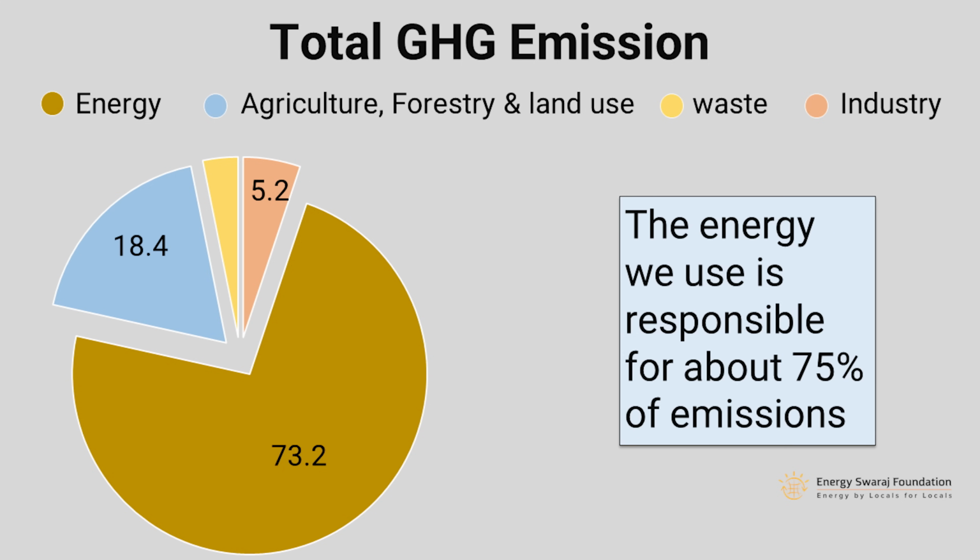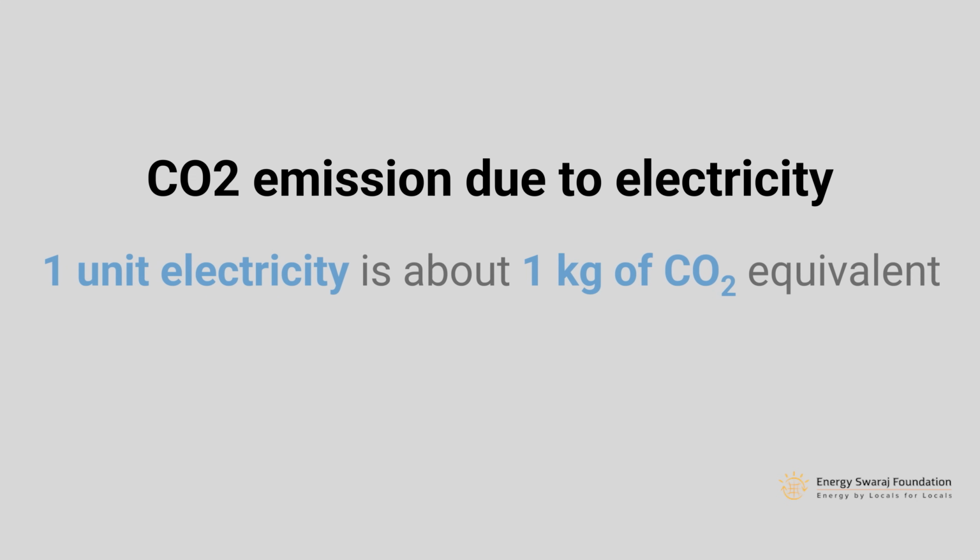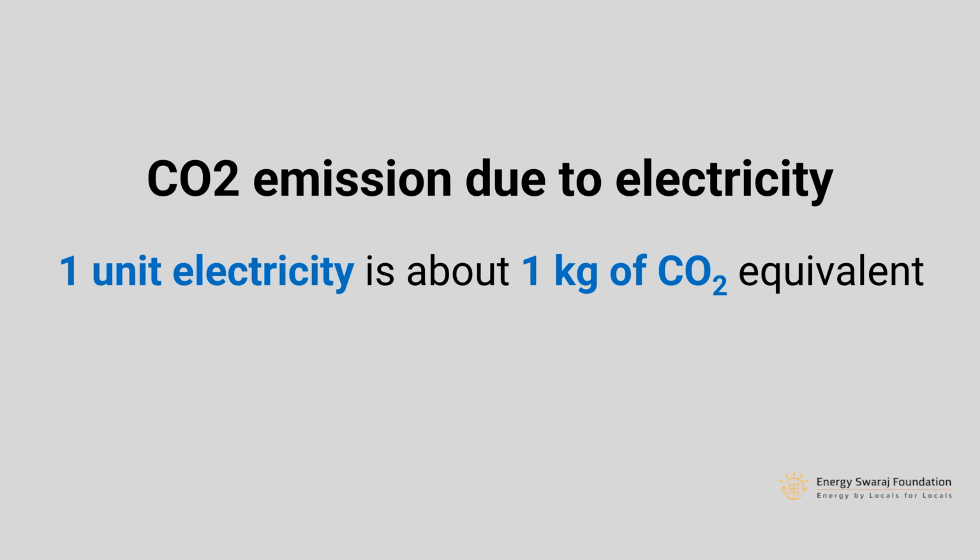Well, how much of it is? I will give you thumb rules to remember how much of it we are doing. So for example, if you are using 1 unit of electricity, you are contributing 1 kilogram of carbon dioxide, every unit of electricity used. So if your electricity bill is 300 units, you are responsible for emitting 300 kilograms of carbon dioxide only due to the electricity every single month.